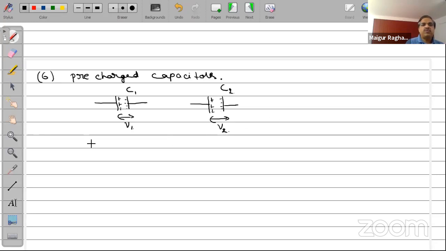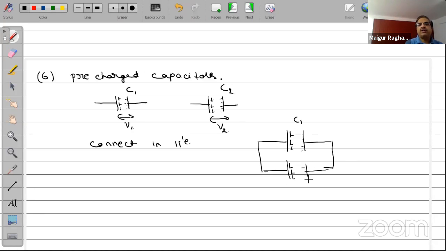Now what we'll do is we will connect them in parallel. That is, take the positive plate of both of them, connect it together. So positive plates are connected together, negative plates are connected together. Then we all know that these two capacitors will attain a common voltage.